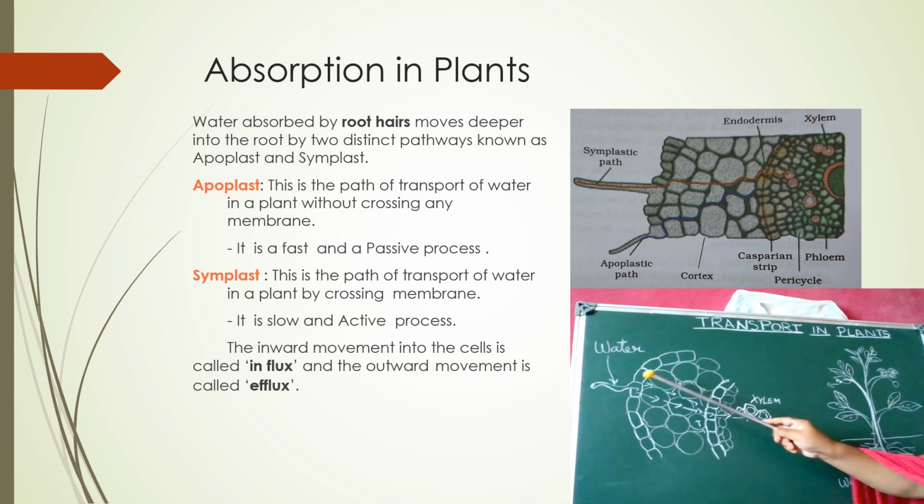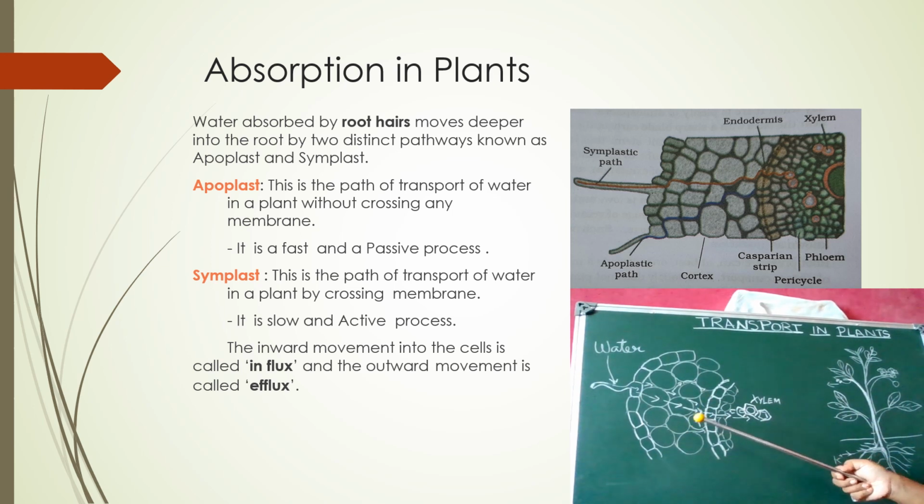Apoplast means the movement of water passing through the intercellular spaces without crossing any cell membrane. That means it does not enter into any cells. It just passes through the intercellular spaces, and finally it reaches the xylem. And this is a very fast and passive process, because no time is required to enter into the cells, so it can travel fast. And it is a passive process because it does not require any energy.